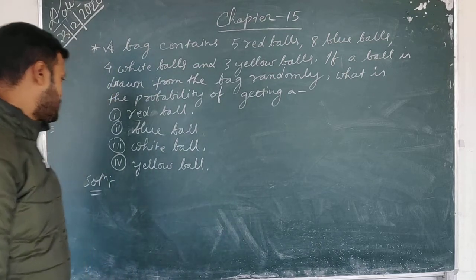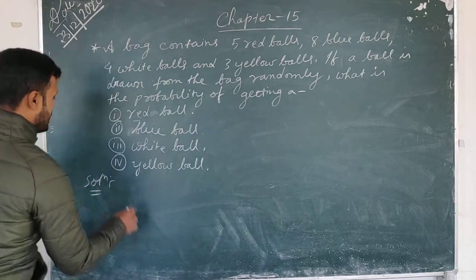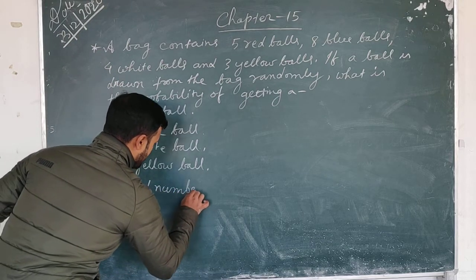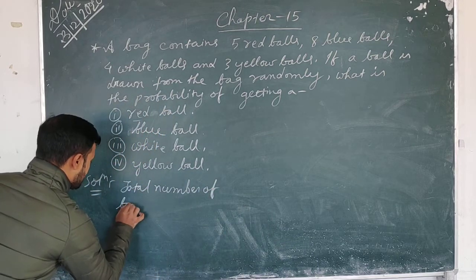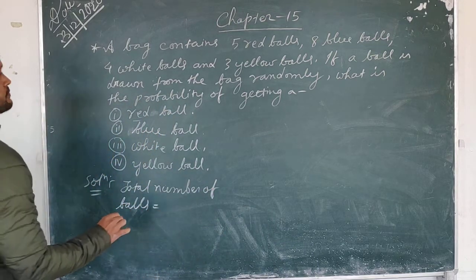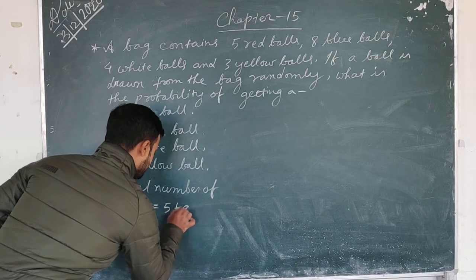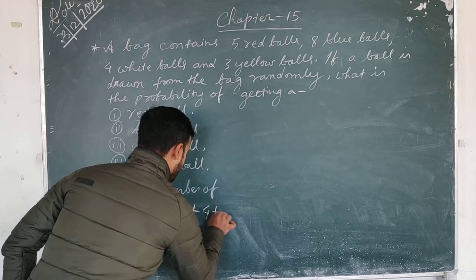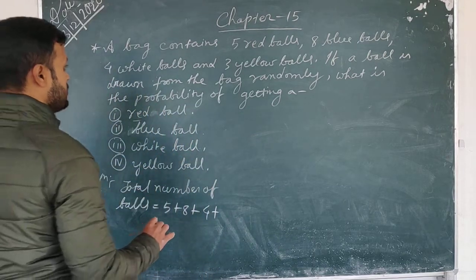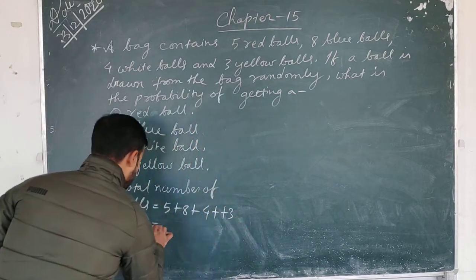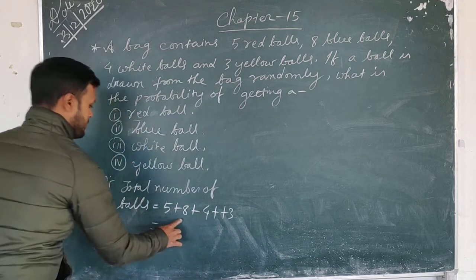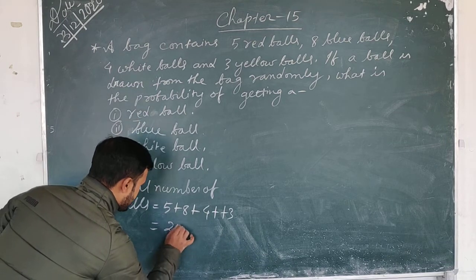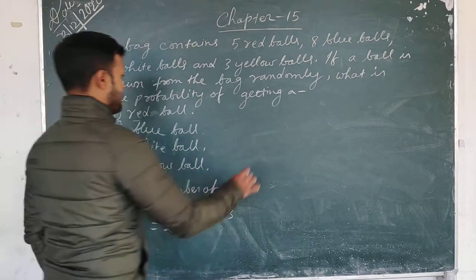Suppose. Okay. So now we need to find out first the total number of balls. Total number of balls is equal to 5 plus 8 plus 4 plus 3, isn't it? So 5 plus 8 is how much? 5 plus 8 is 13, 13 plus 4 is 17, plus 3 is 20. Isn't it?